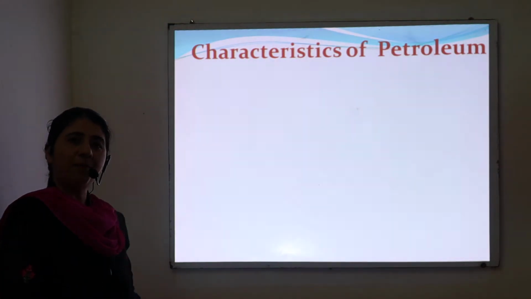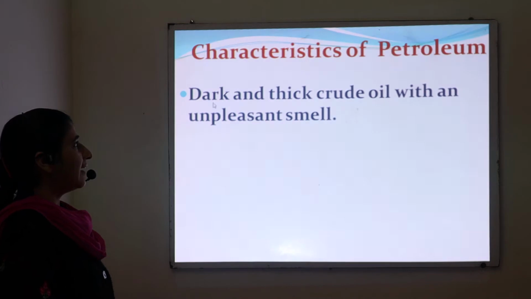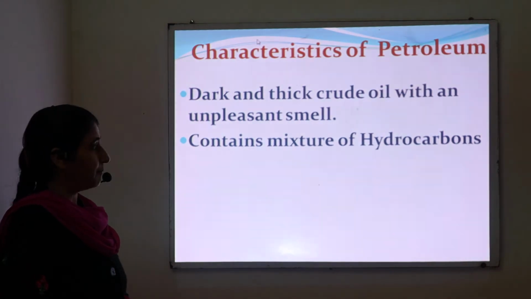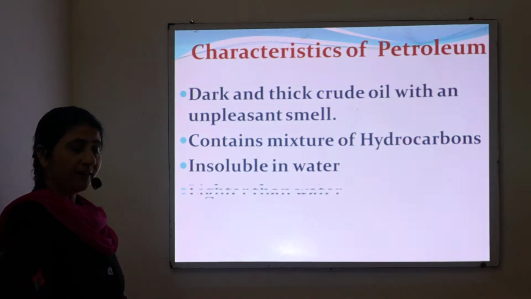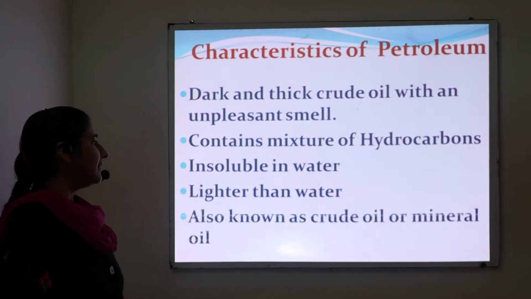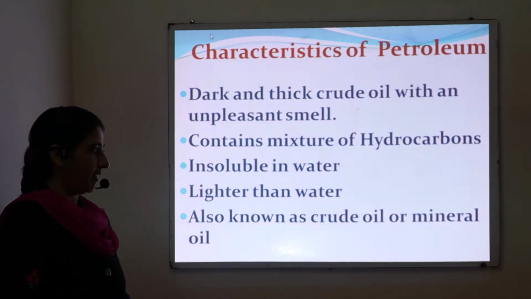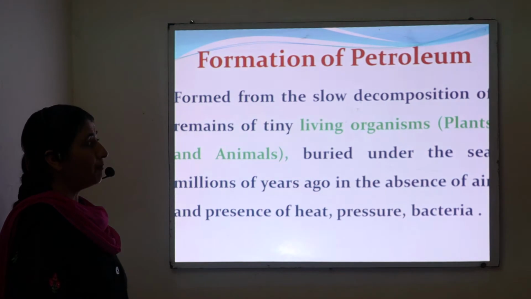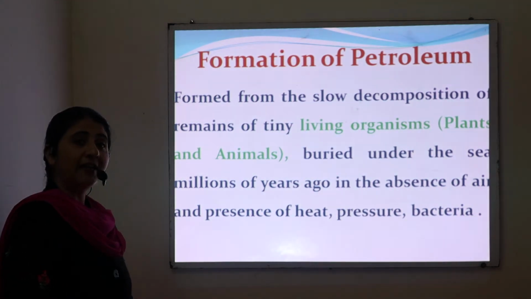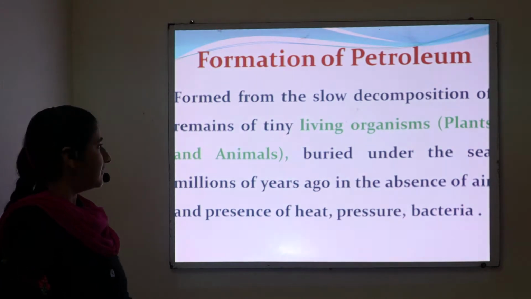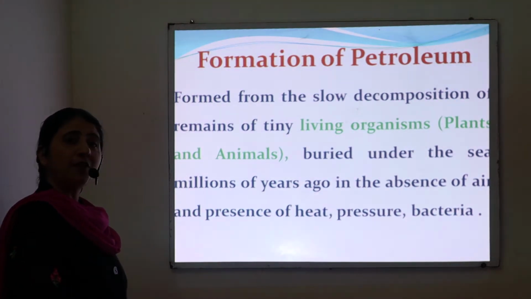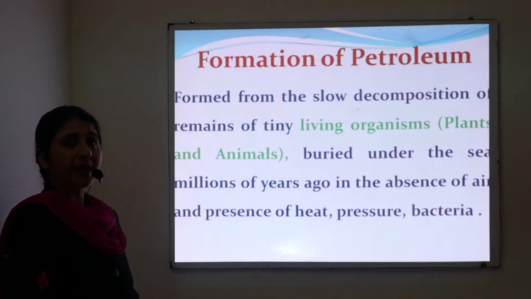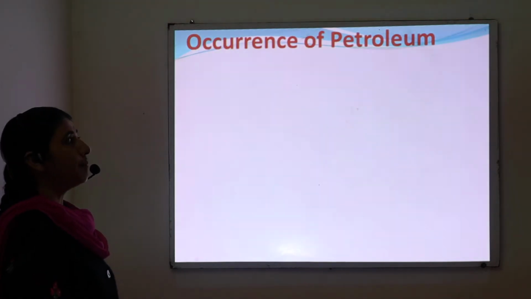What are the characteristics of petroleum? Petroleum is a dark and thick crude oil with an unpleasant smell. It contains a mixture of hydrocarbons. It is insoluble in water, lighter than water, and it is also known as crude oil or mineral oil. The formation of petroleum: petroleum is formed from the slow decomposition of the remains of tiny living organisms, plants and animals, buried under the sea millions of years ago in the absence of air and the presence of heat, pressure and bacteria.